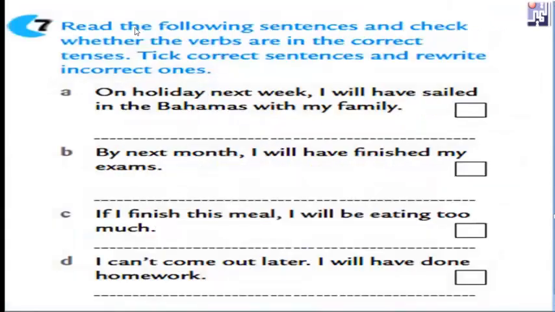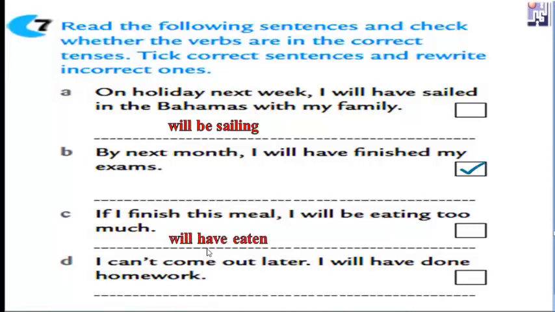The next one: read the following sentences and check whether the verbs are in the correct tenses. Tick correct sentences and rewrite incorrect ones. If the verb is correct, it's okay. If not, we have to correct it. On holiday next week, I will have sailed or will be sailing. In B, by the next month, I will have finished. Here it's okay. Will have finished by next month. If I finish this meal, I will be eating. Have a look at it.